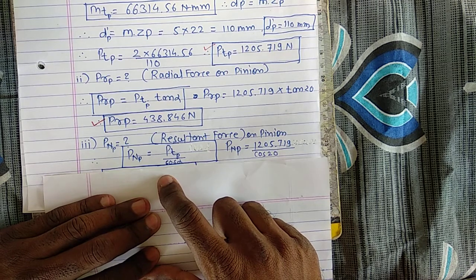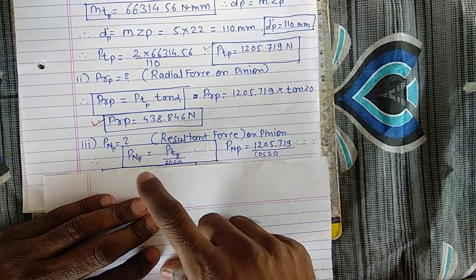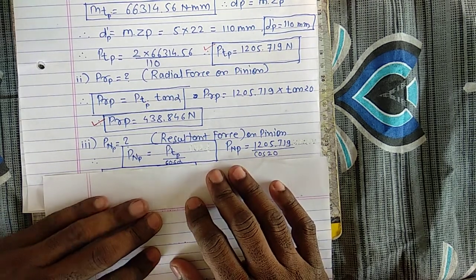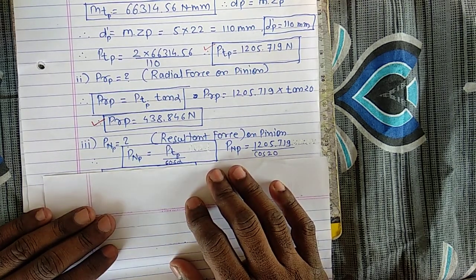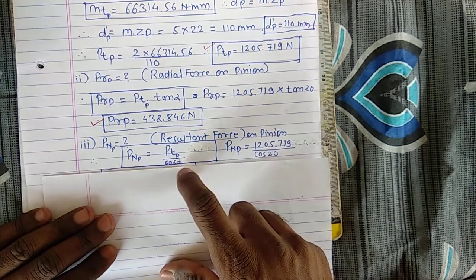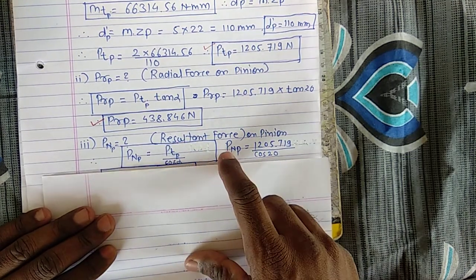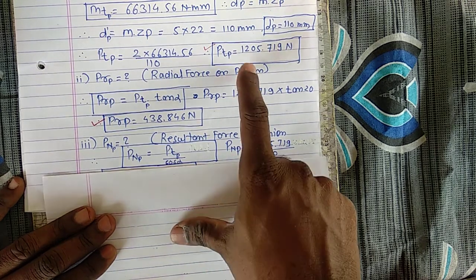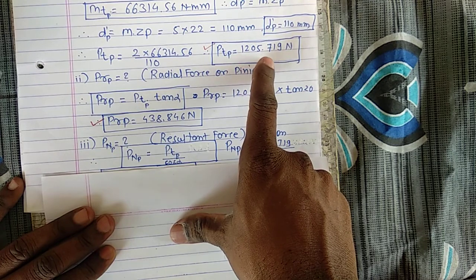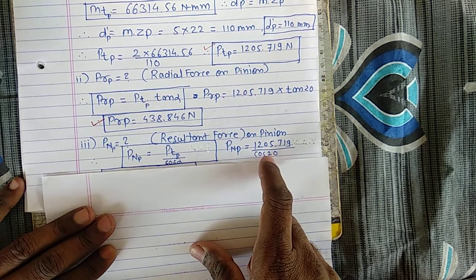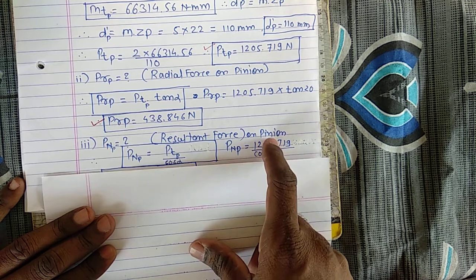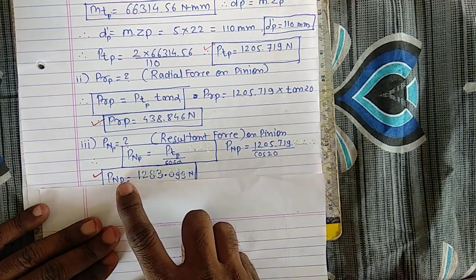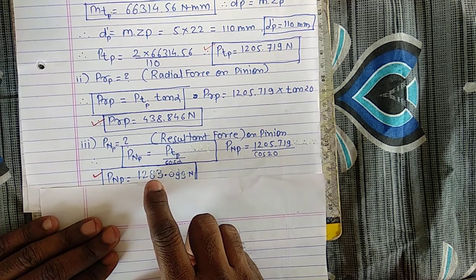So you can go to that lecture to see how this derivation comes, or how this equation is obtained. For that we have to refer to the last lecture, that is the force analysis of spur gear. So here PNP is equal to PTP divided by cos of alpha. PTP carries the value of 1205.719, divided by cos of alpha, because alpha is equal to 20 degrees. If you calculate this, you will get the value of PNP, that is the resultant force acting onto the pinion, as